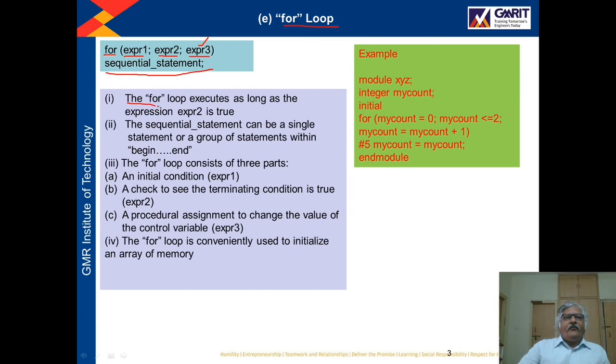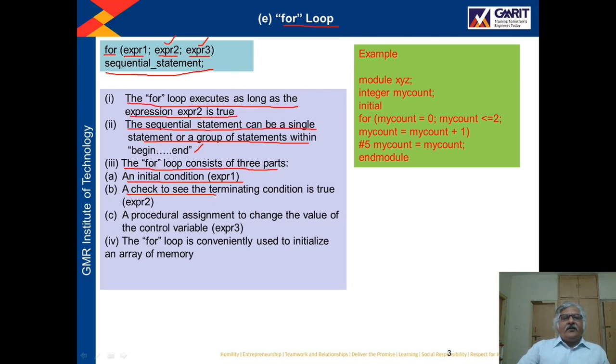So here the for loop executes as long as expression 2 is true. If expression 2 is true, the sequential statement will run. The sequential statement can be a single statement or a group of statements within begin end. Already we know this. The for loop consists of 3 parts: an initial condition, expression 1, which is used to initialize the loop parameter.